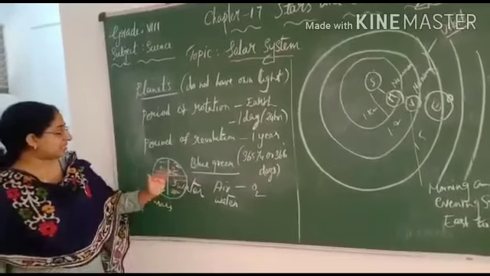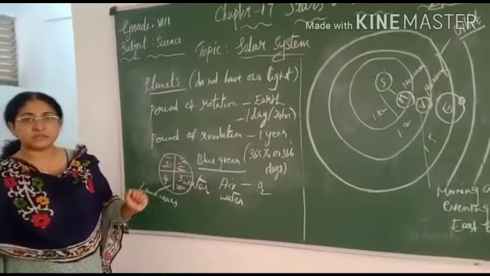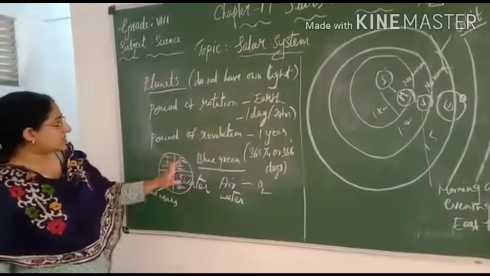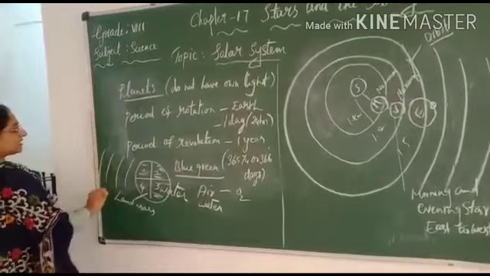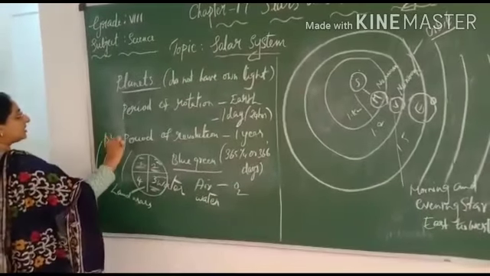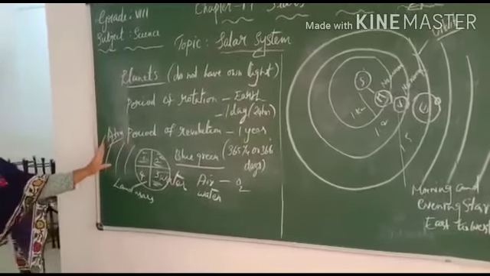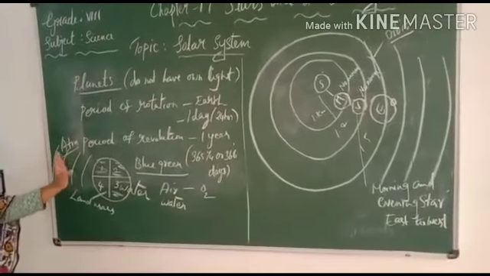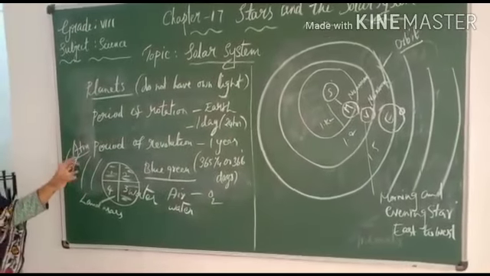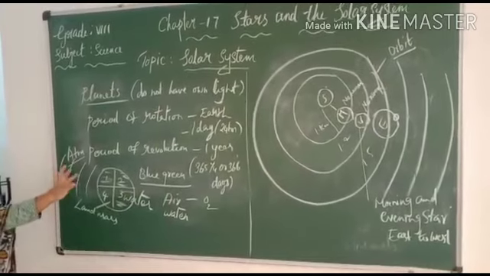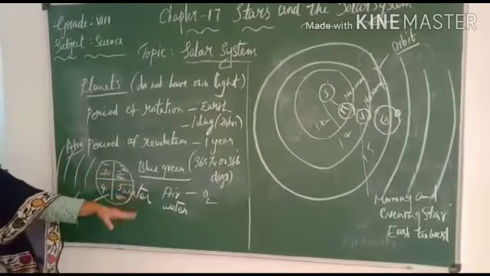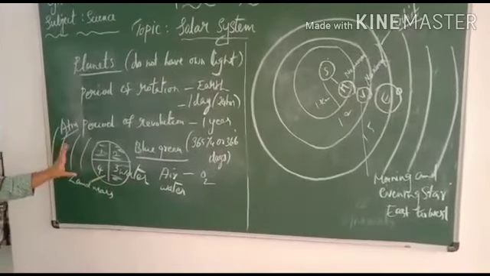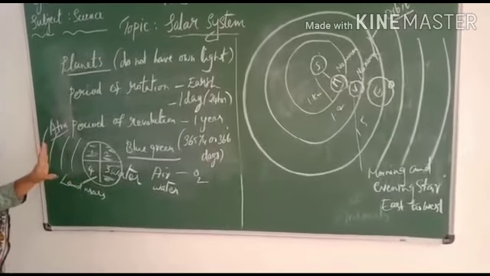That is the reason life exists only on Earth. Clear, children? You can see there is an atmosphere. This atmosphere protects us from heat, UV radiation and other radiations, and it also gives us air, and we also get water. That is the reason we can live only on Earth. Clear, children?